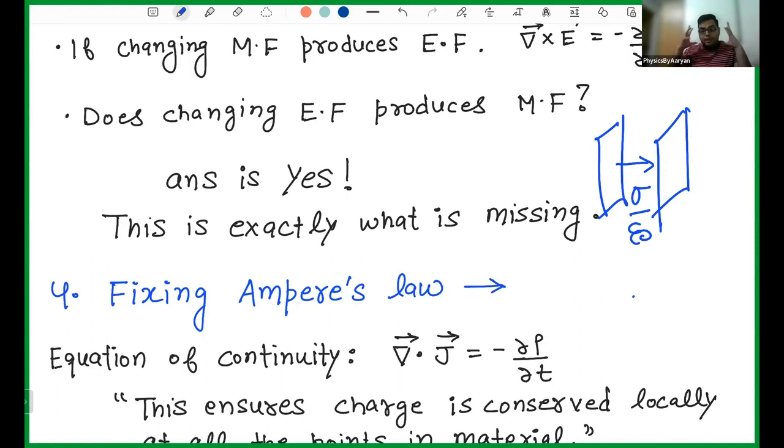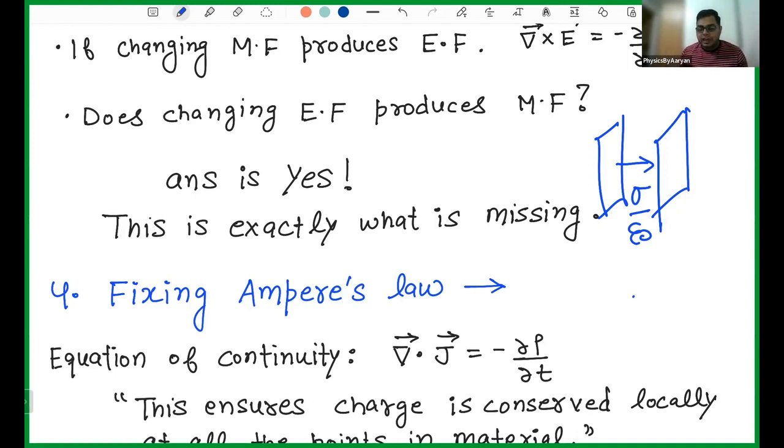Again, when I say current between the plates, don't think that something is flowing from here to here. We have something equivalent to current, but it is not actual current. It is actual current, but it is not because of the flow of charges. It is because of the change of charges with time. Amount of charge is changing with time.